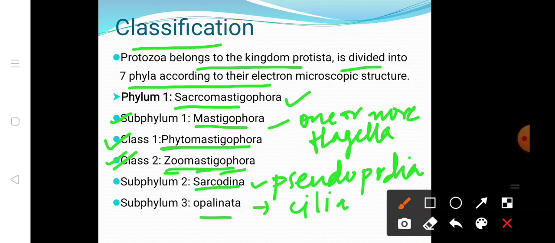Opalinata move through the cilia. Mastigophora is further divided into two classes, Phytomastigophora and Zoomastigophora. Phytomastigophora have chloroplast present, and Zoomastigophora have chloroplast absent, and they may be free living, symbiotic or parasitic on the animal, or we can say in the human.